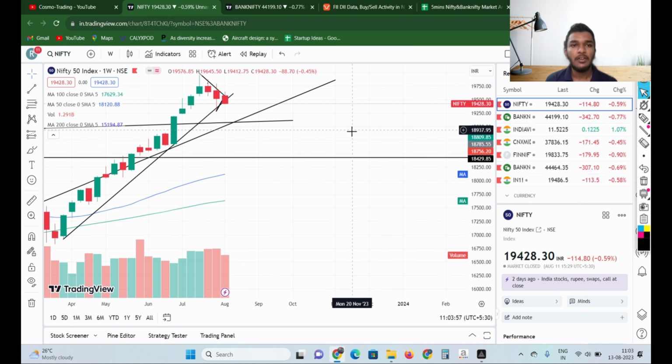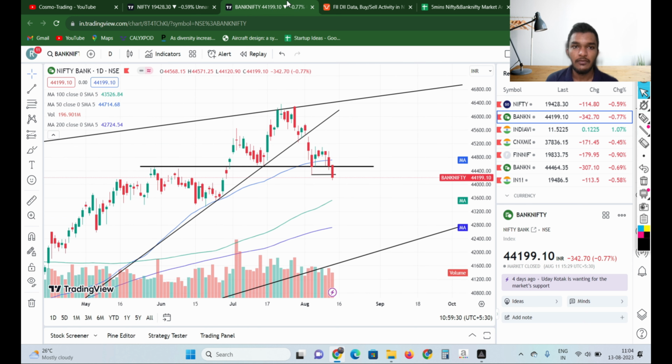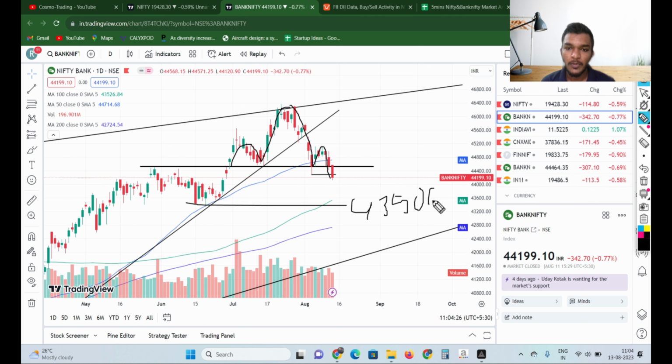So that's for Nifty. Now we'll take a look at Bank Nifty. Bank Nifty was in a head and shoulder pattern. This was the shoulder, this was the head, and here comes the shoulder. And it has clearly broken down the pattern. Our first support is near the 43,500 level. So this could be our first support in Bank Nifty.